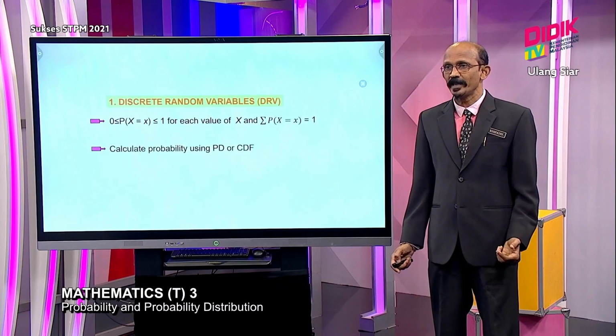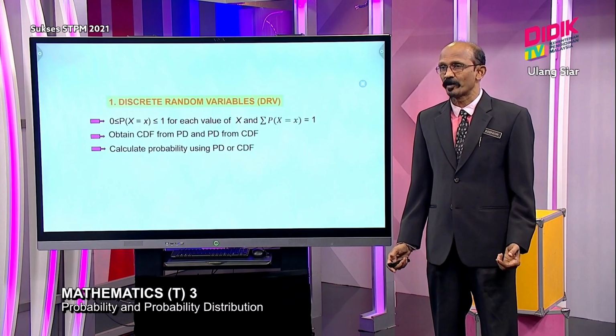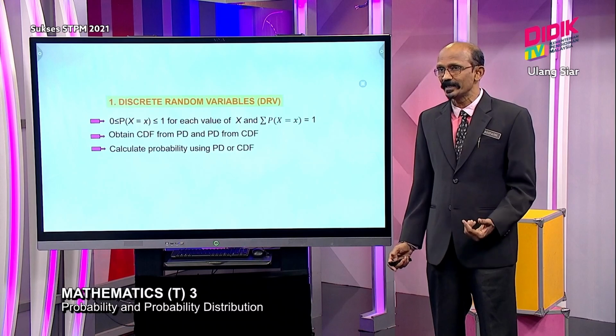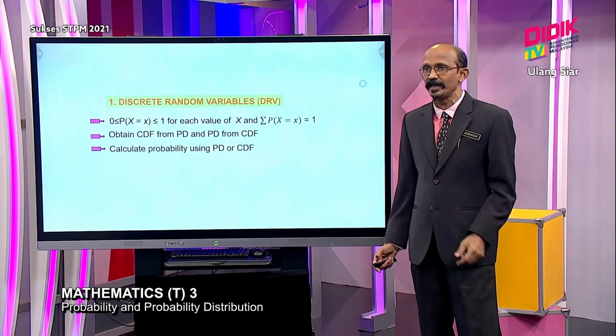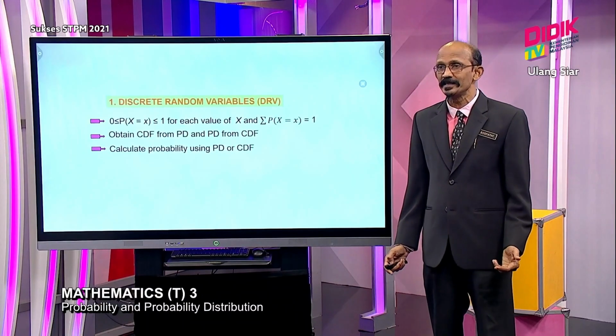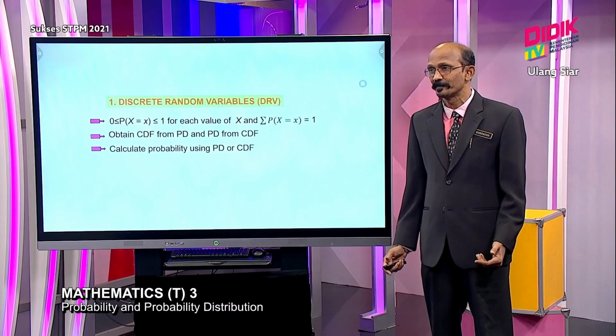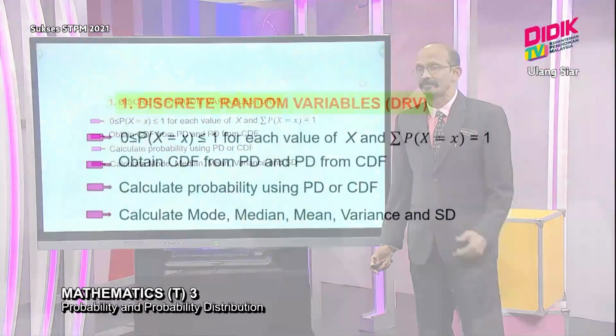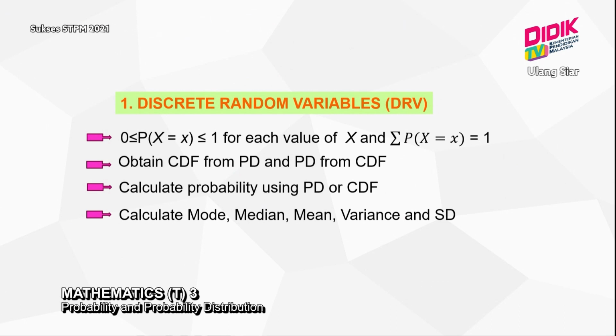Next part, you should be able to calculate probability using PD and CDF, and then you should be able to obtain CDF from PD and PD from CDF. And then the last part, you must use the correct formula to calculate mode, median, variance and standard deviation. This one is much more simple because mostly we only use summation here. Most of the cases we use summation.